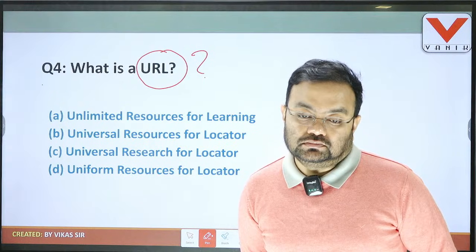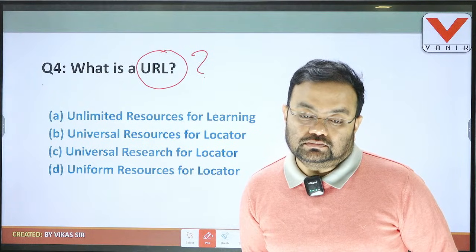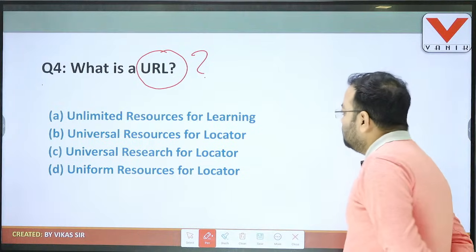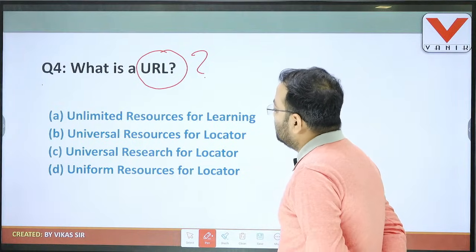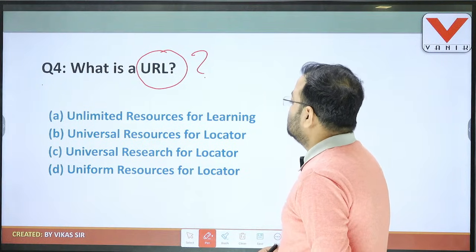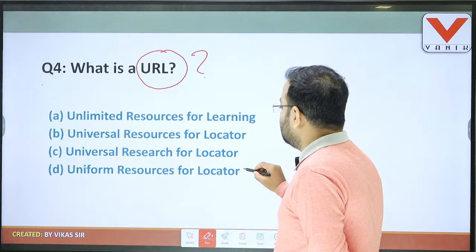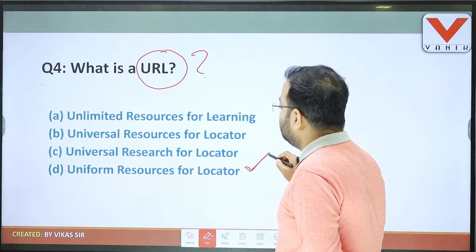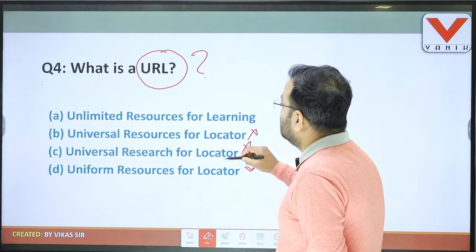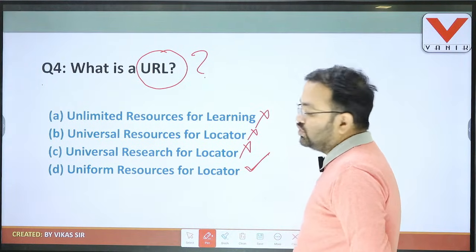Yes, so I'm getting the point. So students, always remember that URL stands for Uniform Resource Locator. Okay. So Uniform Resource Locator, option is D, Uniform Resource Locator, not universal, not unlimited. Okay. So option is D.